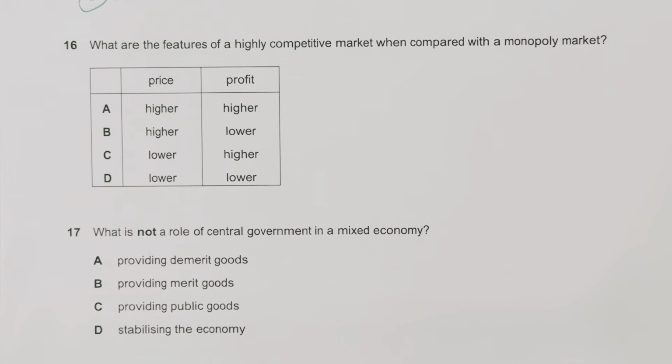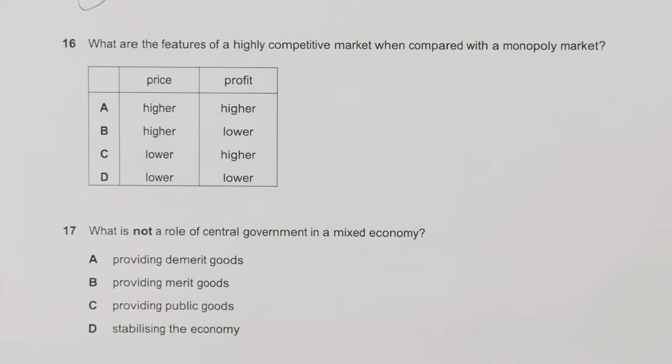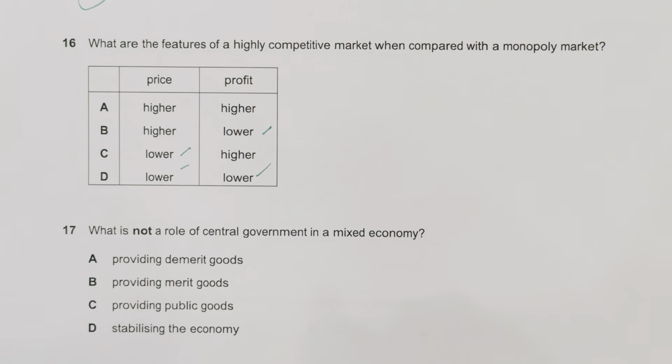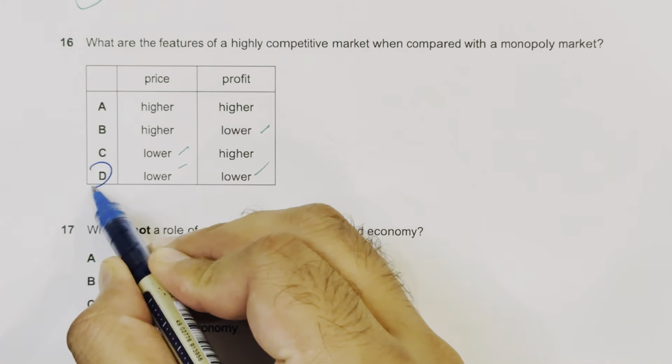Moving to question number 16. What are the features of a highly competitive market when compared with a monopoly market? We know that in a highly competitive market, the prices will be lower and the profit will also be lower. So option number D carries both the right choices.